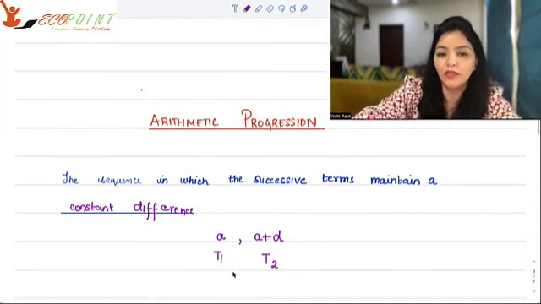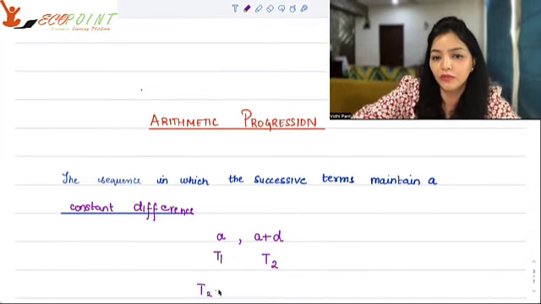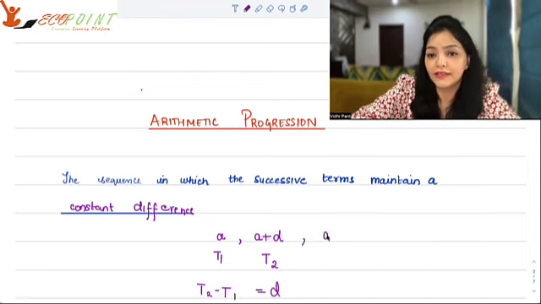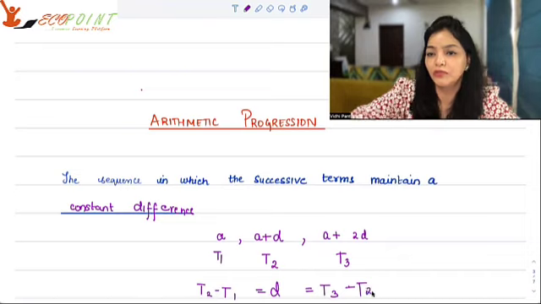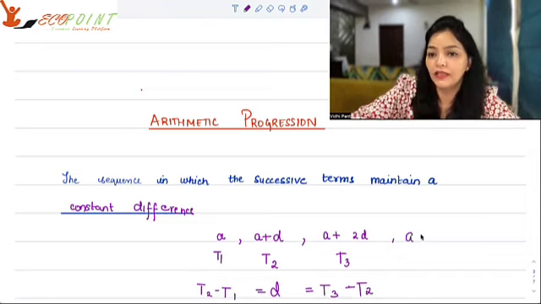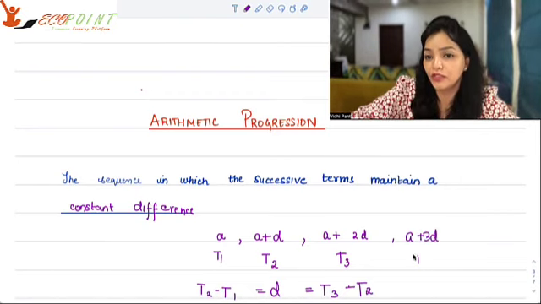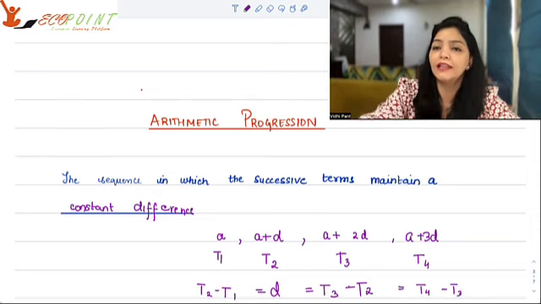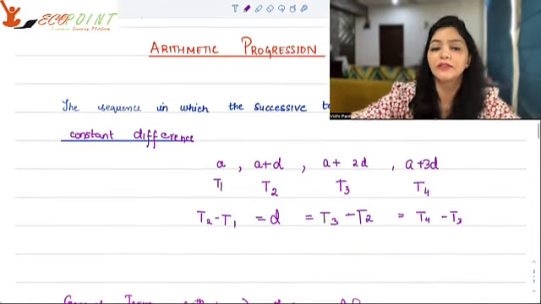And when I look at the difference of term 2 minus term 1, that's going to be D. If I take the third term as A plus 2D, this is my third term. Now if I look at the difference between T3 and T2, term 3 and term 2, it's going to be D again. If I take A plus 3D and see the difference between the fourth term and the third term, again you have a constant difference, which is D.